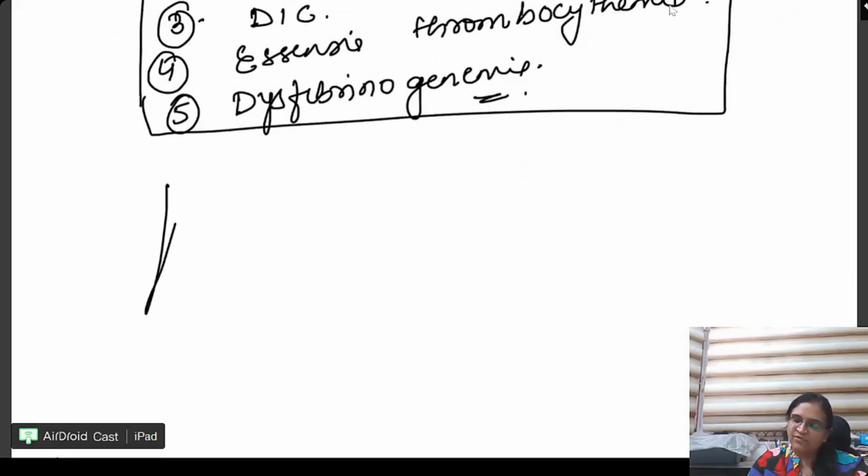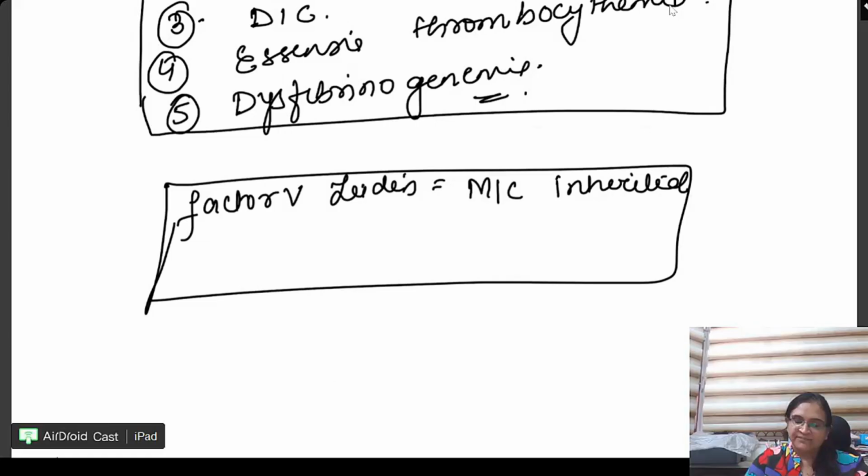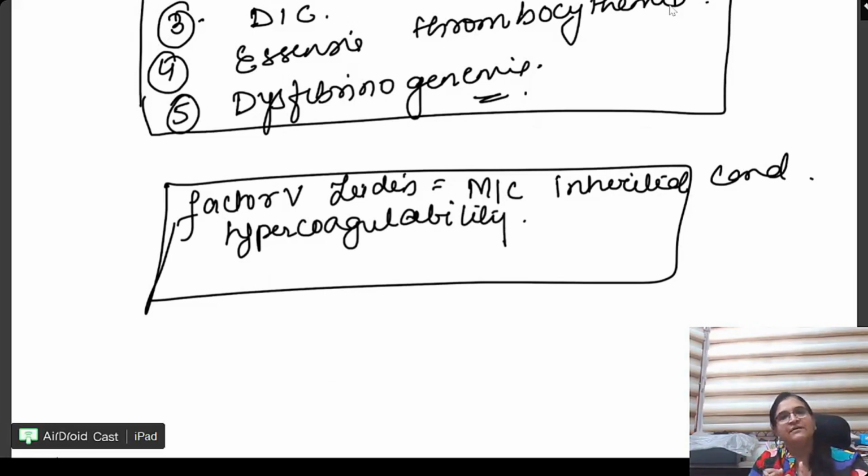And one more question is factor 5 Leiden. This is the most common inherited condition leading to hypercoagulability. Normally, we can degrade the factor 5 activated, right? But this factor 5 Leiden is not degraded. So what happens? Always there is coagulation happening and the thrombosis occurs.